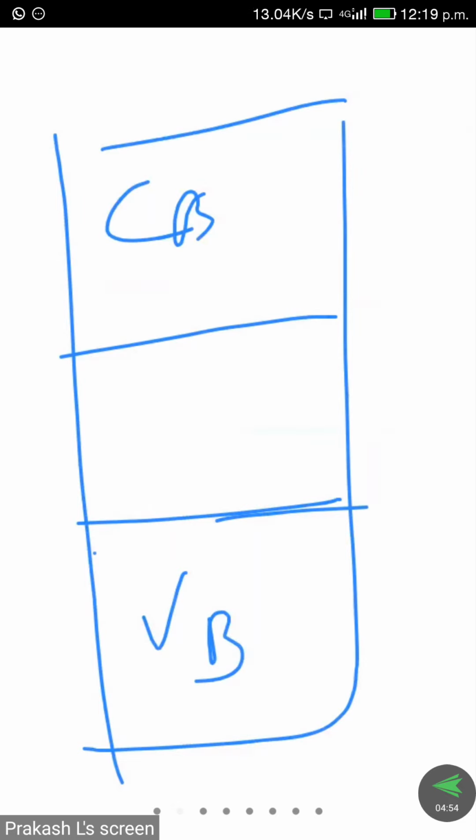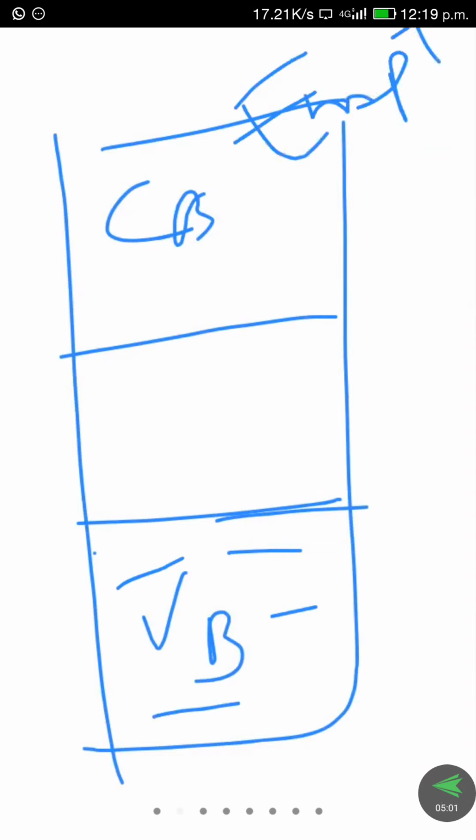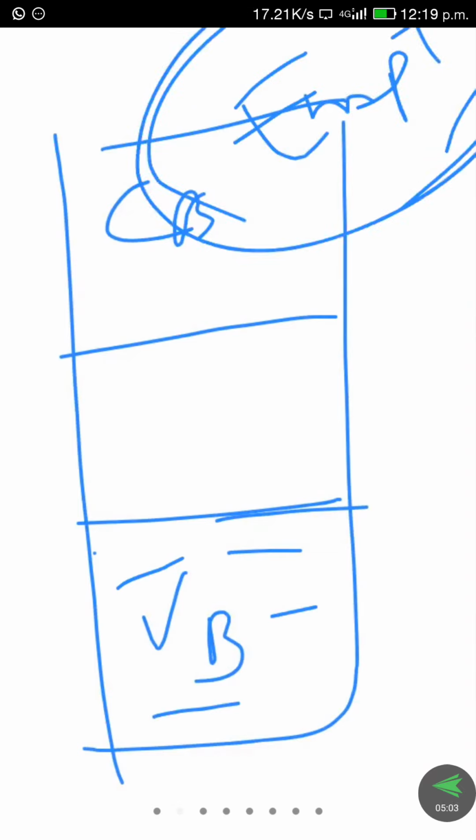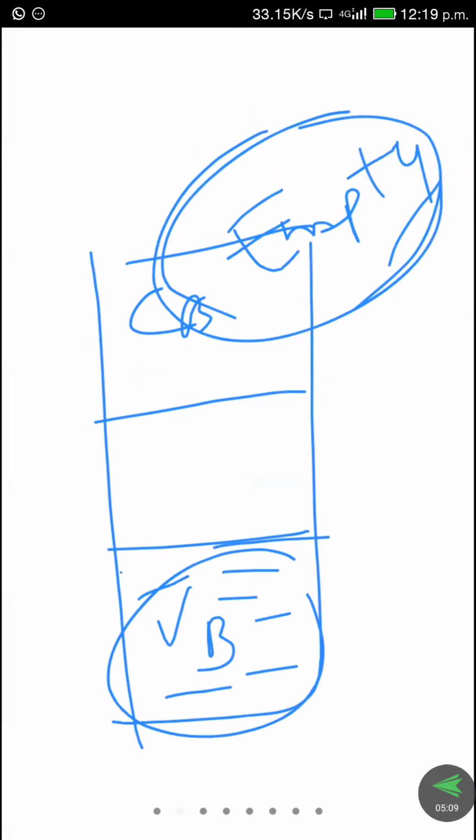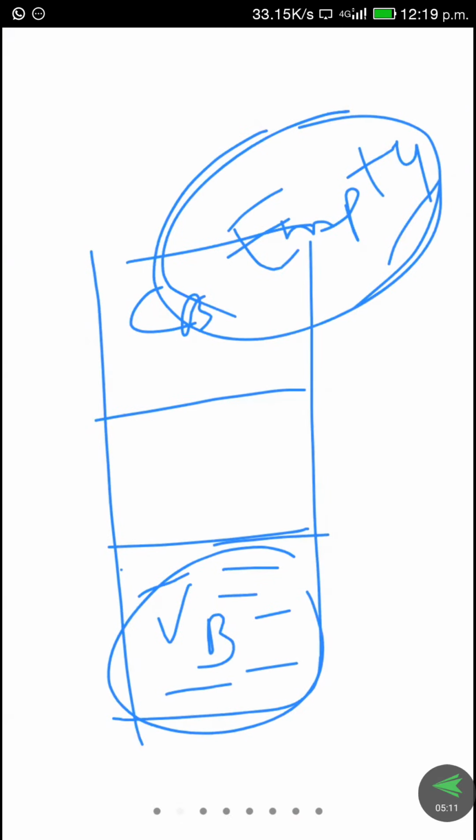It is having free electrons. This is the empty band, the conduction band, and this is the valence band. It consists of free electrons. These free electrons are excited to the conduction band through the forbidden energy gap.